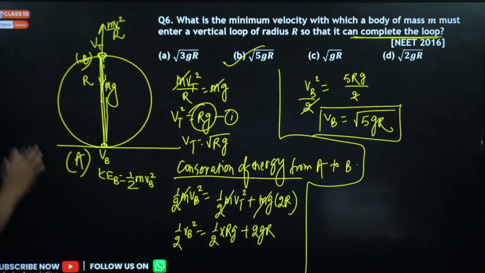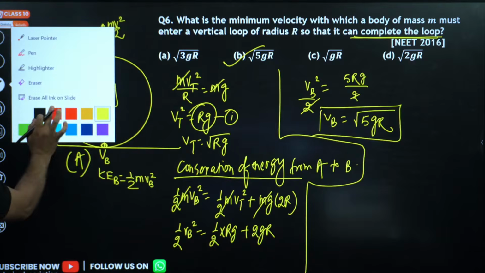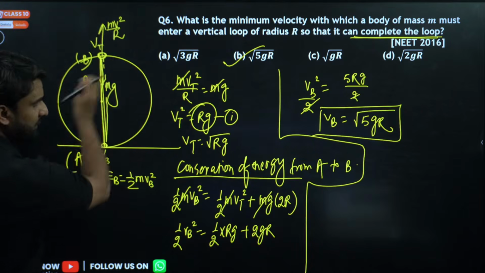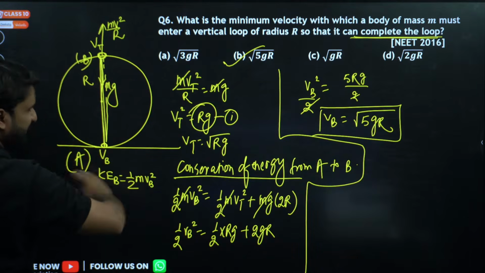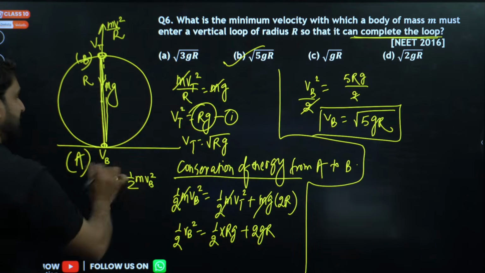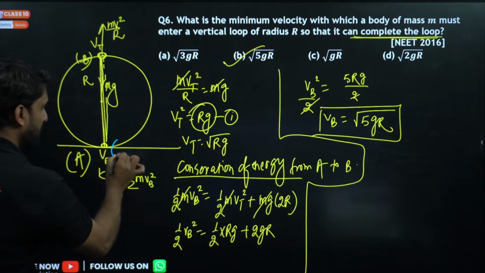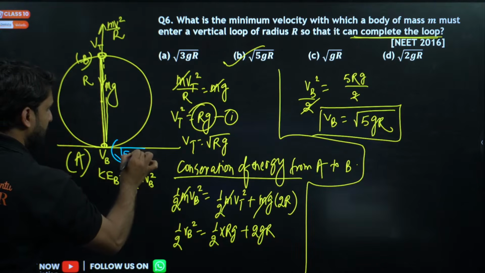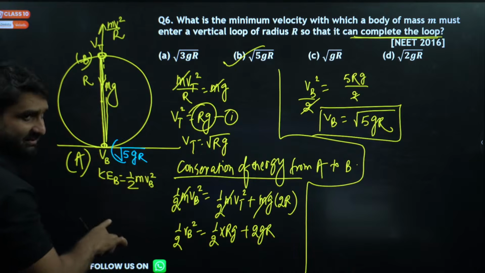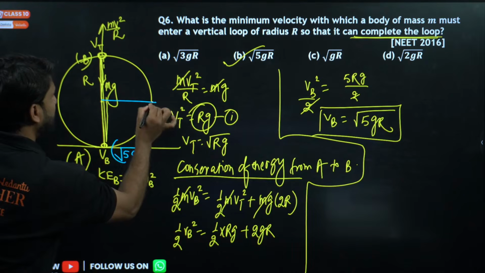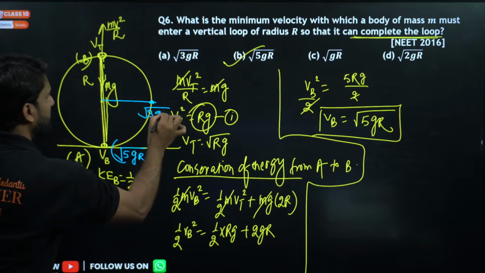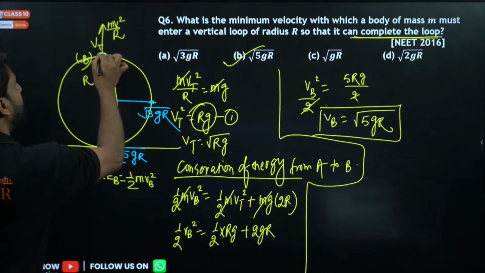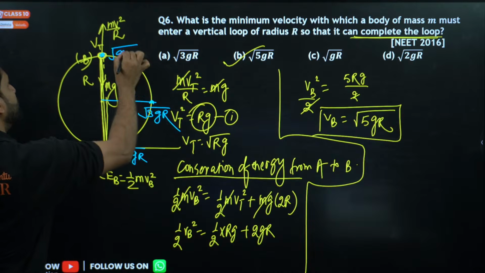And let me tell you one very important thing along with this question. When a body undergoes motion on a vertical circle, the velocity at the bottom is equal to under root 5gr if the circle has radius r, the velocity at the half point is under root 3gr, and the velocity at the top point is equal to under root gr.